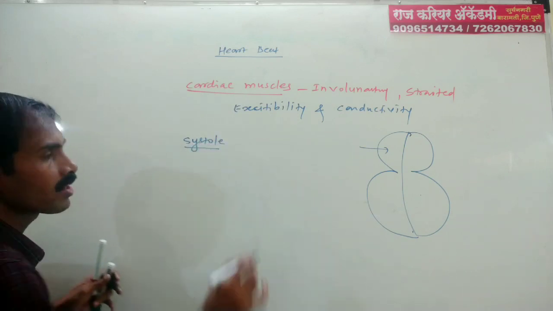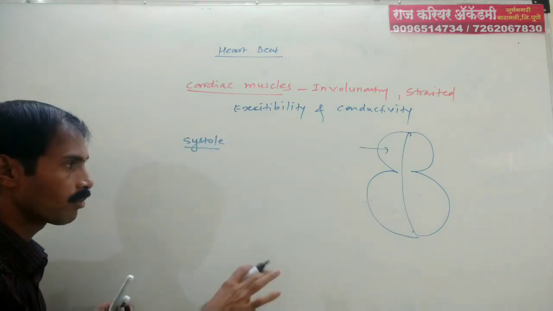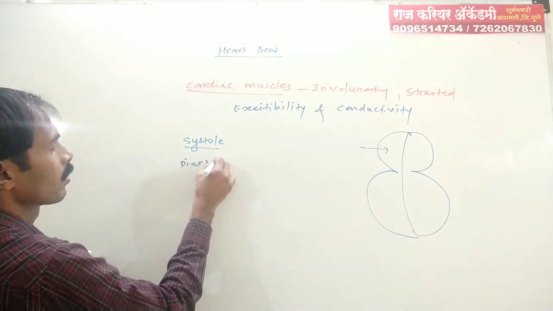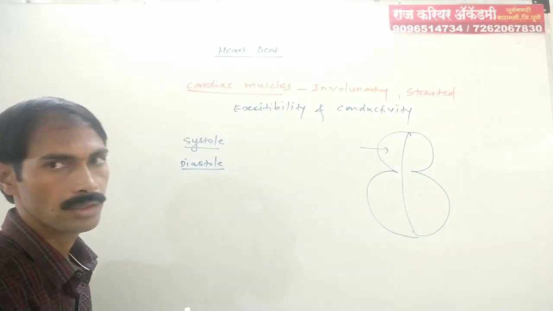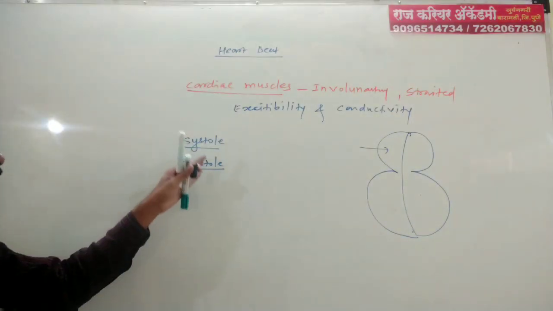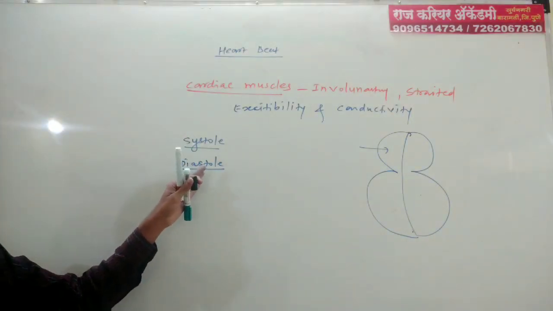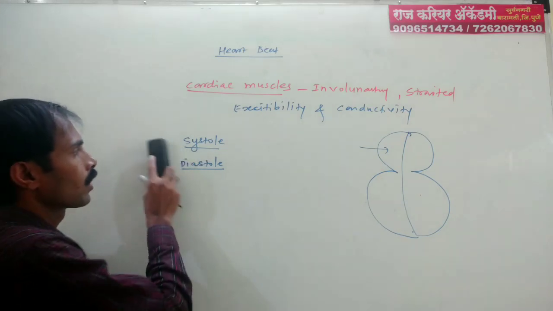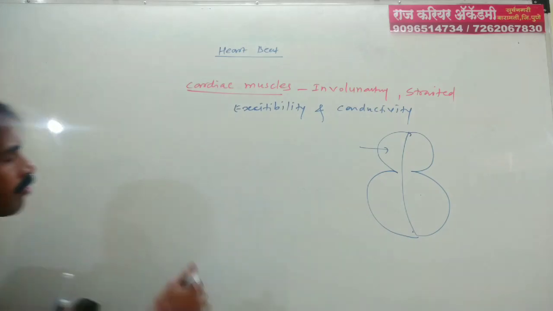Systole means the compressed state of the heart or chambers, and diastole means the relaxed state of the heart or chambers. That is a rhythmic contraction and relaxation of the heart.